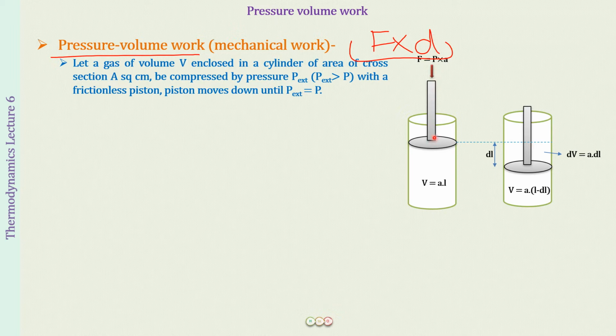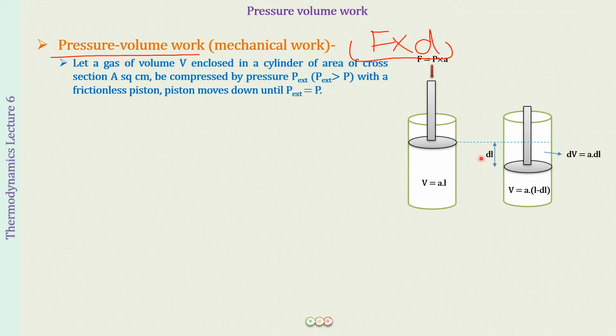So what this means is that the external pressure will increase above the internal pressure or the pressure of the gas. Okay, and when this happens, what will happen? The piston will start moving down, down, down, down till the external pressure becomes equal to the pressure of the gas again. So supposedly on applying some external pressure, the piston moves down by a length dl.